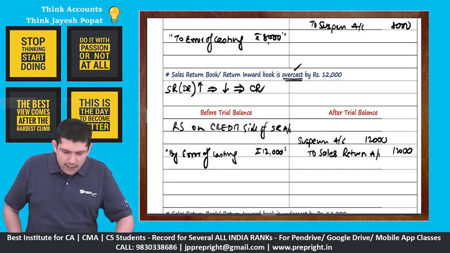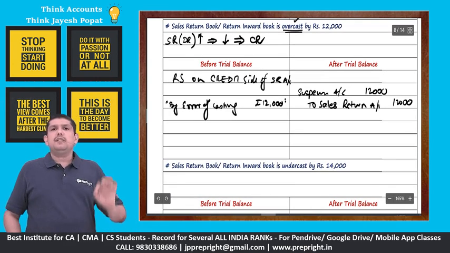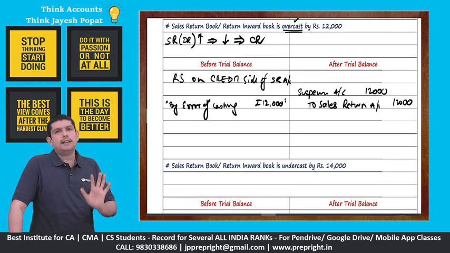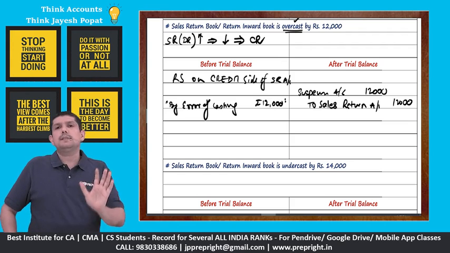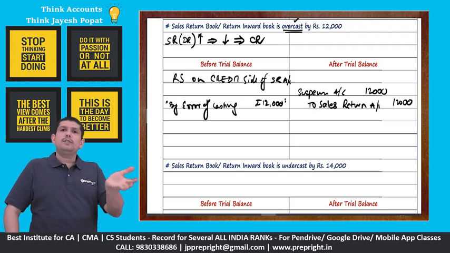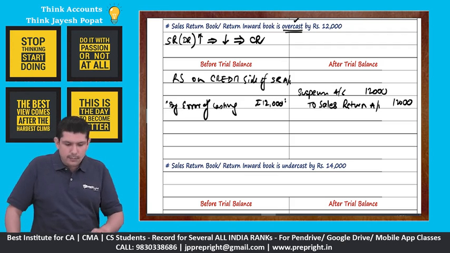Absolutely clear. So while dealing with these single-sided errors, first identify the principal balance of that particular account. If we need to increase, do the principal balance only. If you need to reduce, do the opposite of the principal balance.